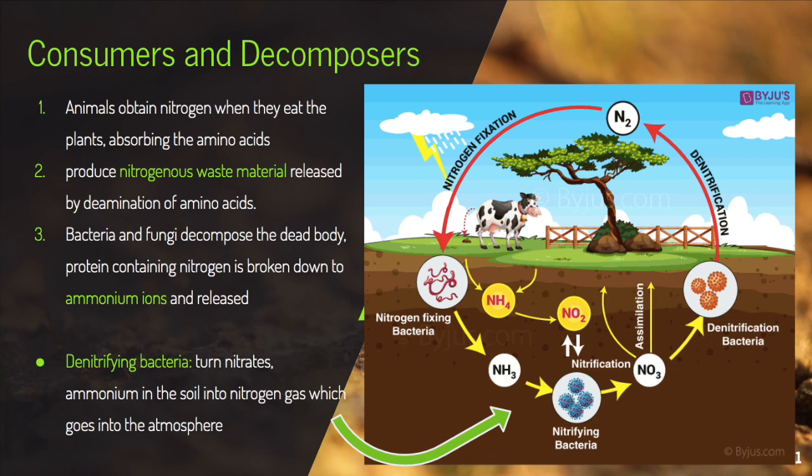When animals die, bacteria and fungi decompose the dead body. Protein containing nitrogen is broken down to ammonium ions and released. The ammonium ions and compounds can seep into the soil, and that is when the nitrifying bacteria come into play. They can turn nitrates and ammonium ions in the soil into nitrogen gas, which goes back into the atmosphere.